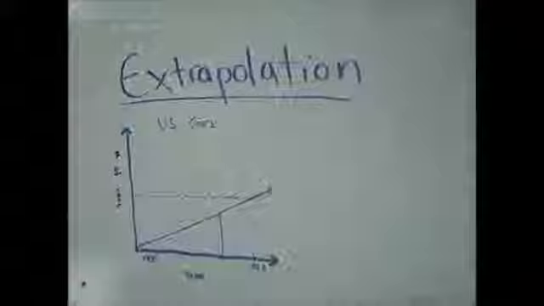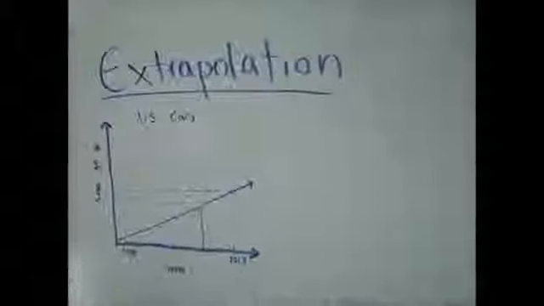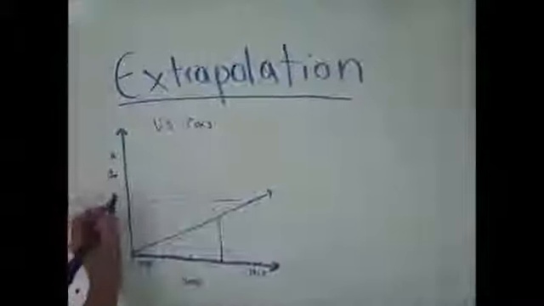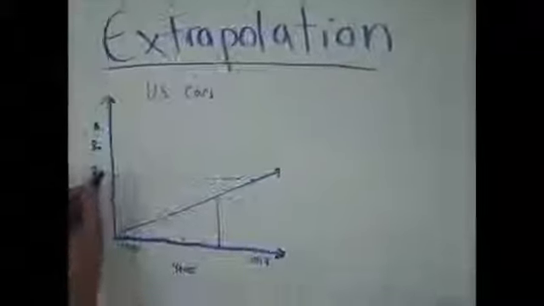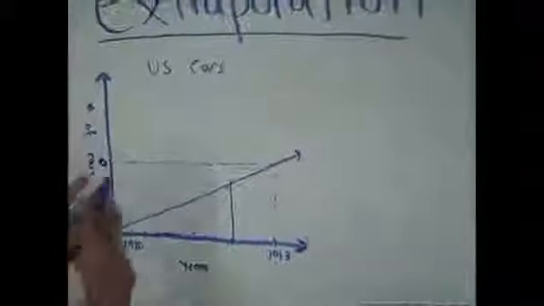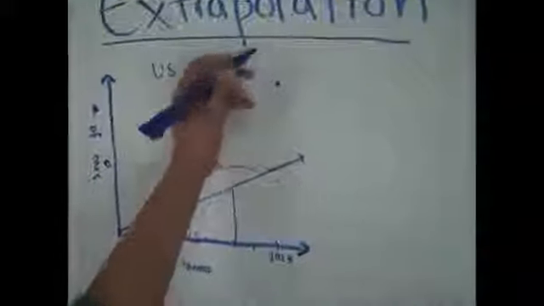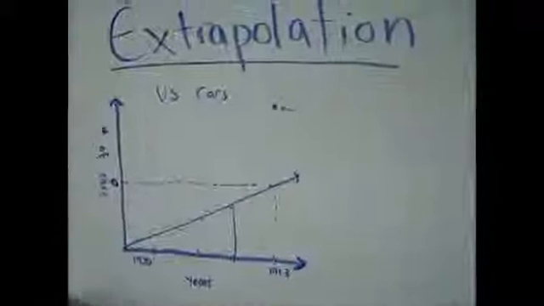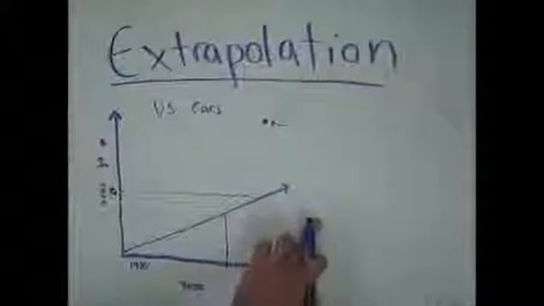However, the use of extrapolation must be done with a lot of caution, because even though this line says that the number of cars in the U.S. in 2013 is supposed to be about here, the real number of cars in 2013 in the U.S. is here, because not all relationships are linear, and therefore we can't just extrapolate.